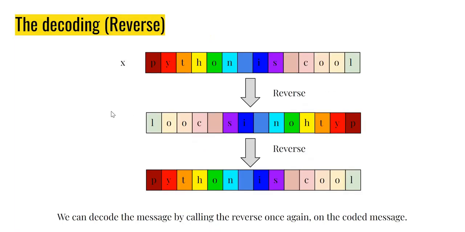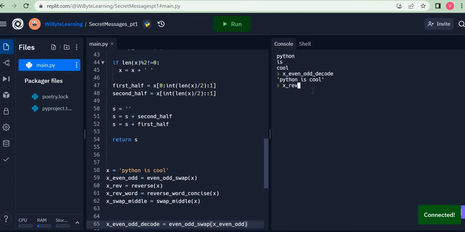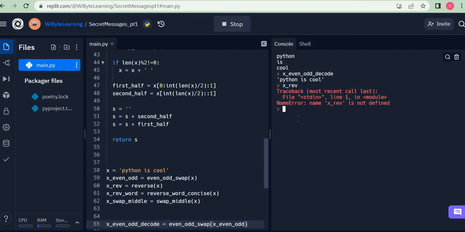Let's see the next one, which is reverse. Now reverse, obviously, if I do two reversals, is going to become exactly what it was. Reversal had just taken this p over to the end, but if my other side just reverses it once again, then I'll get the original message, and I can see that here. So xrev is available to me. If I run this and take the reverse of xrev, I'm going to get Python school, which is expected because I reverse twice, I'll get back the same thing.